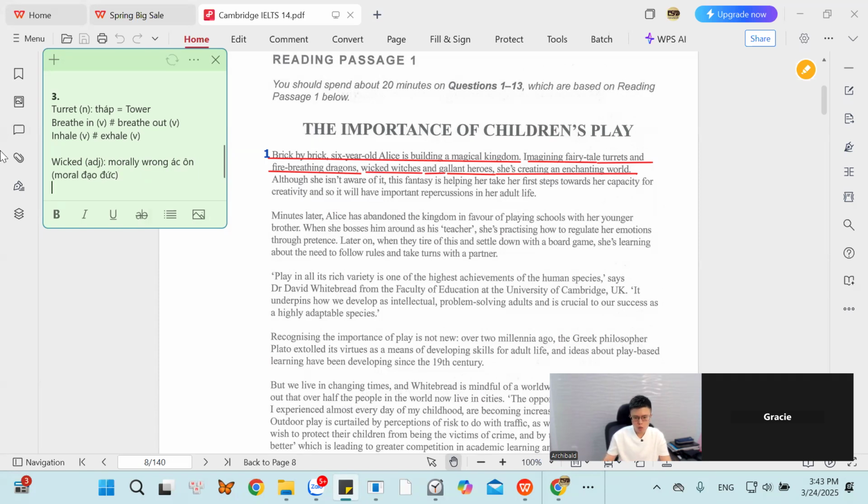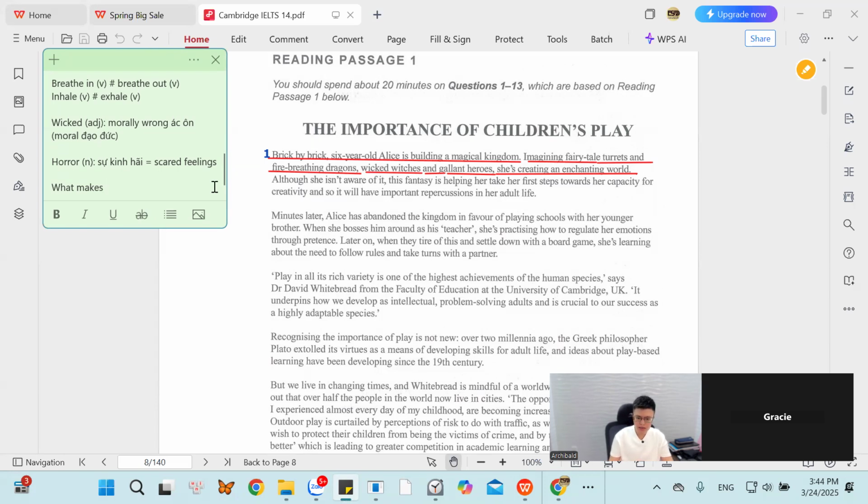So here, wicked witches. What makes witches? Why do people say that she is a witch? So what makes a witch? The bad things. That is the first idea.